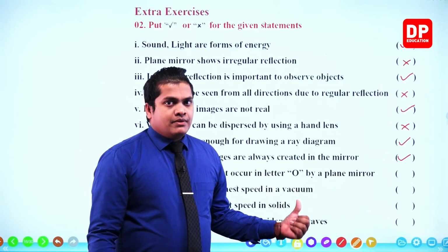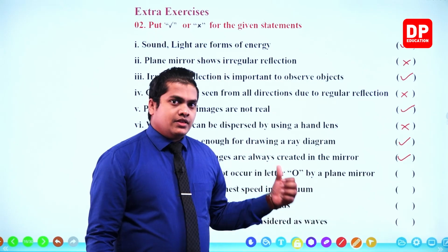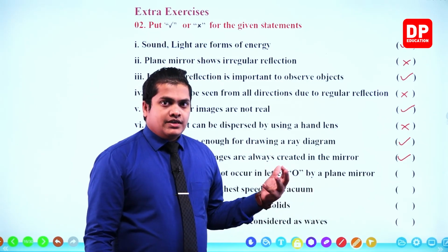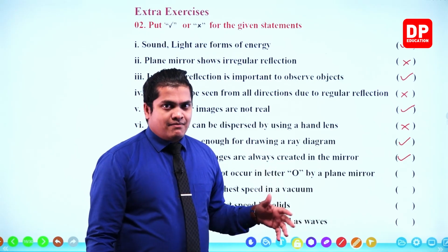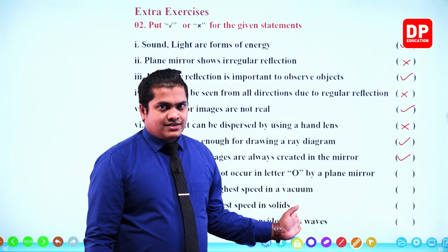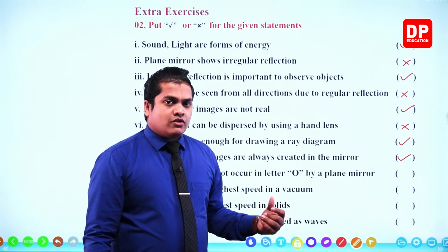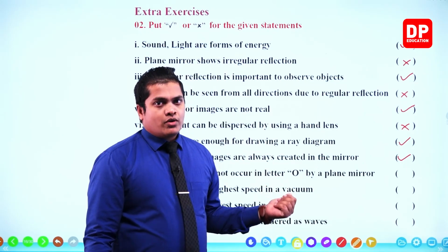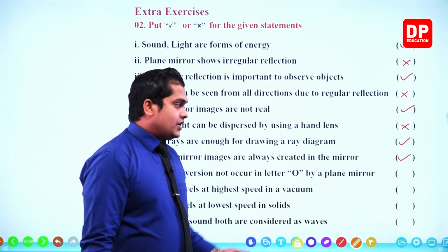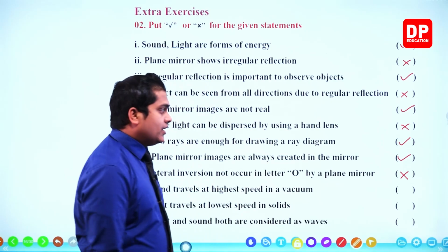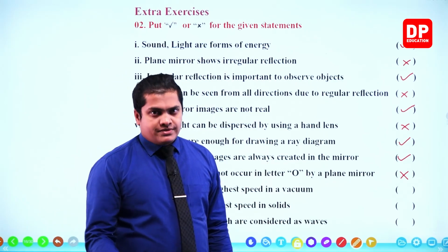Because it is symmetrical, the image of letter O is observed as the same structure. However, it is being laterally inverted. Because of the symmetry, we won't be able to observe it. So this is incorrect. Lateral inversion occurs, but we will not be able to observe it.